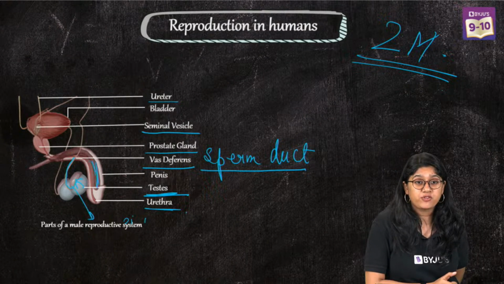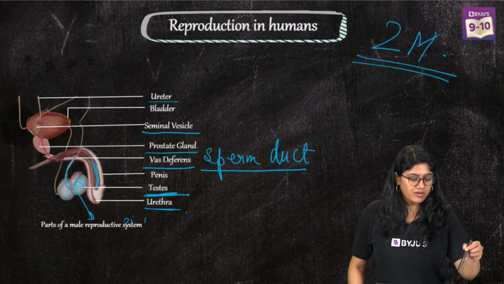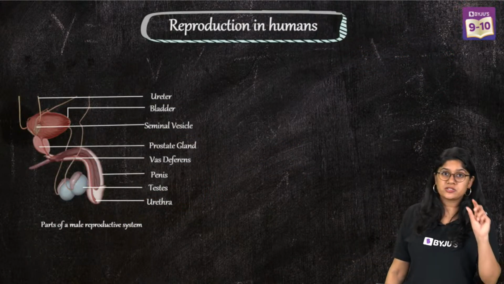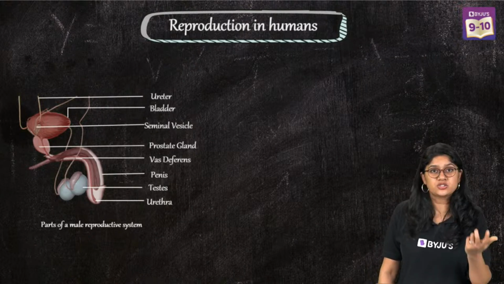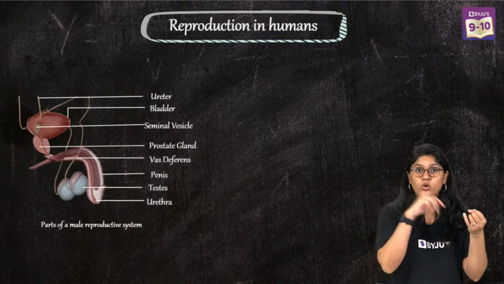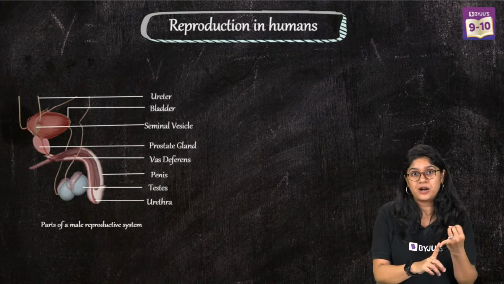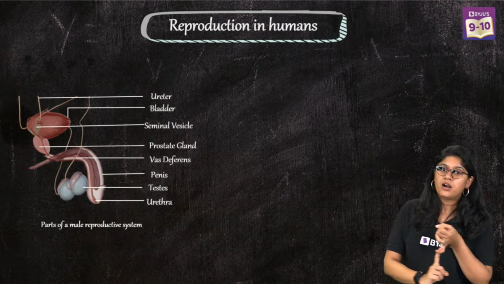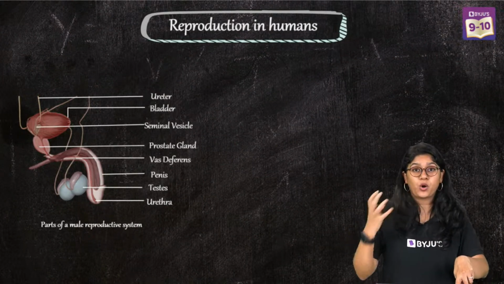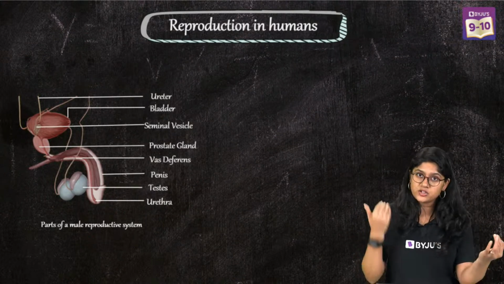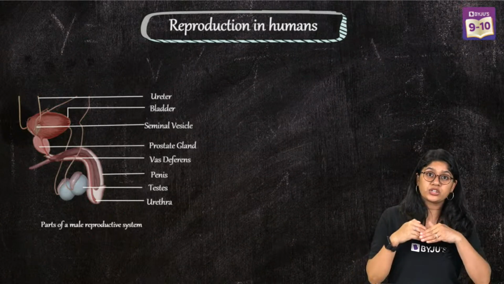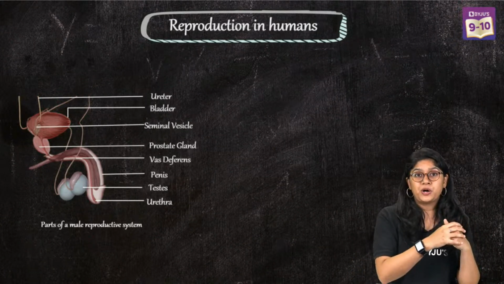Okay, now I'll repeat it for all of you who have some doubts. So everyone, we are discussing the male reproductive system. So sperms are produced in the testes, right? And they're released through the urethra or the outer part, which is the penis, right? Now in males, there's only one passage for the release of the sperm and for the release of the urine, right? So sperms are produced in the testes. They're present outside the body in a scrotum. Why is it there? To maintain the temperature for sperm production. Sperms from the testes will move to the epididymis, from there to the sperm duct.